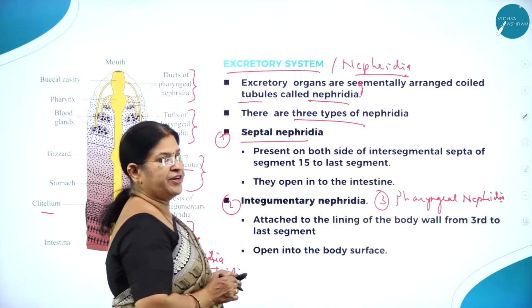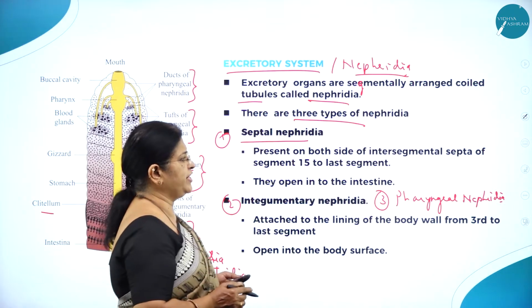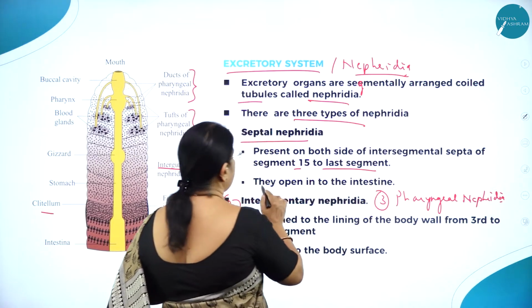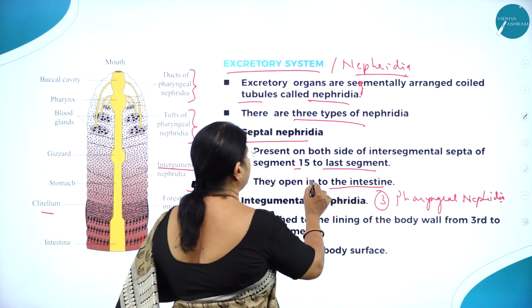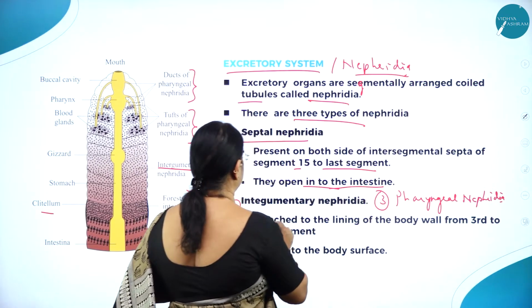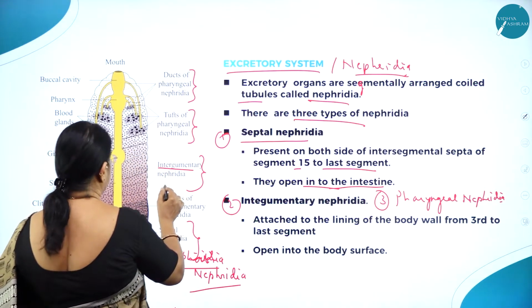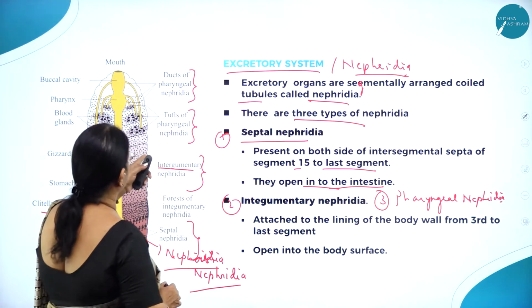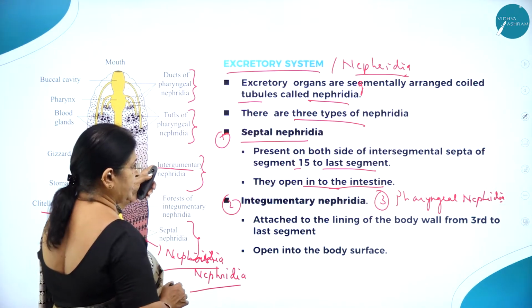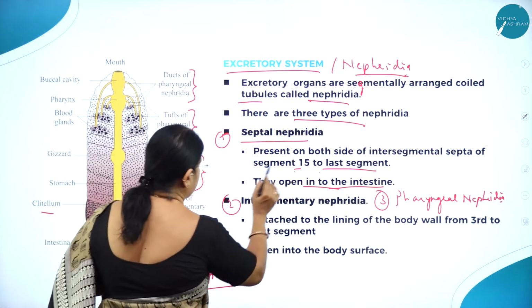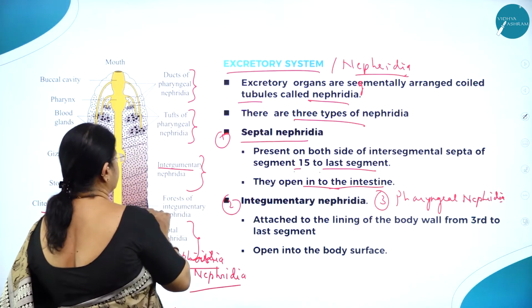Septal nephridia are present on both sides of the intersegmental septa of segment 15 to the last segment, and they open into the intestine.